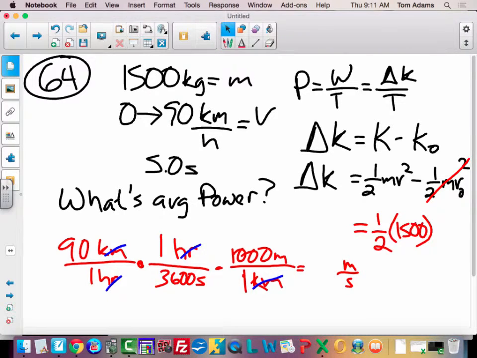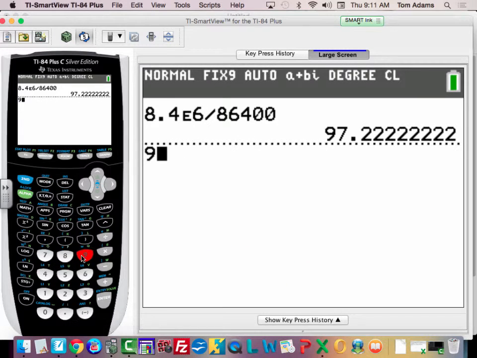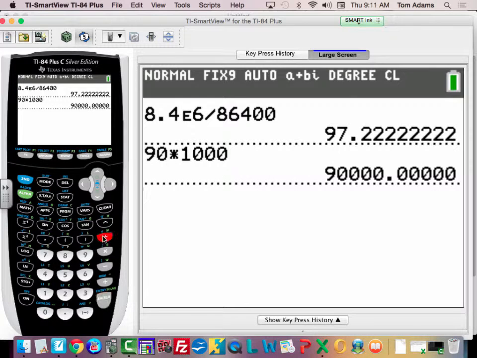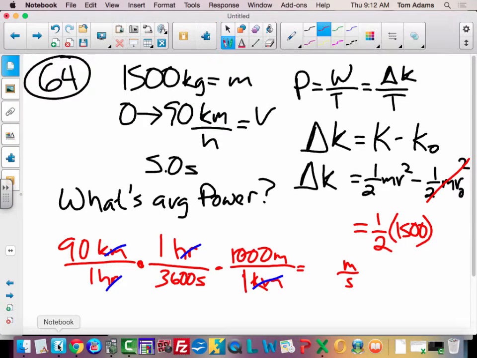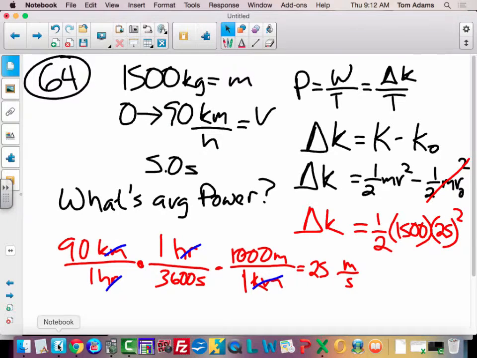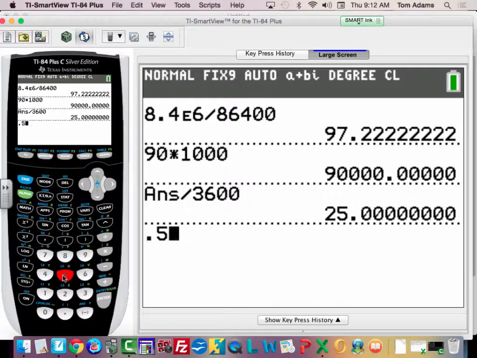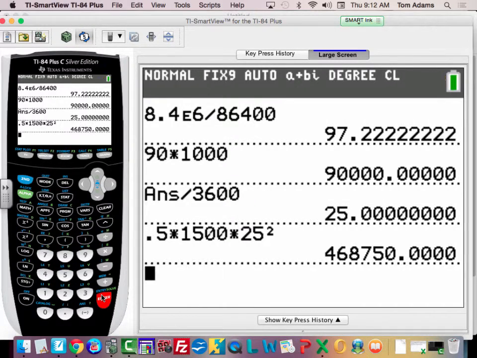All right, let's do this in our handy dandy calculator. So I'm going to say 90 times 1,000, enter, divided by 3,600. 25 meters per second. Oh, that works out good. So this is 25 meters per second. So delta K then is all this stuff. So now let's plug that in our calculator. 0.5 times 1,500 times 25 squared. Is that right? All right, cool.